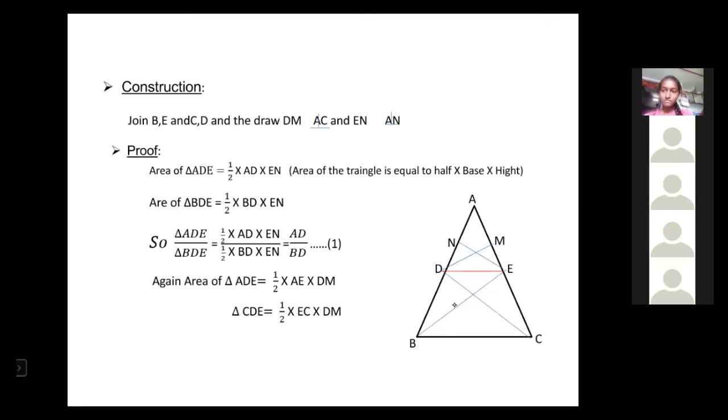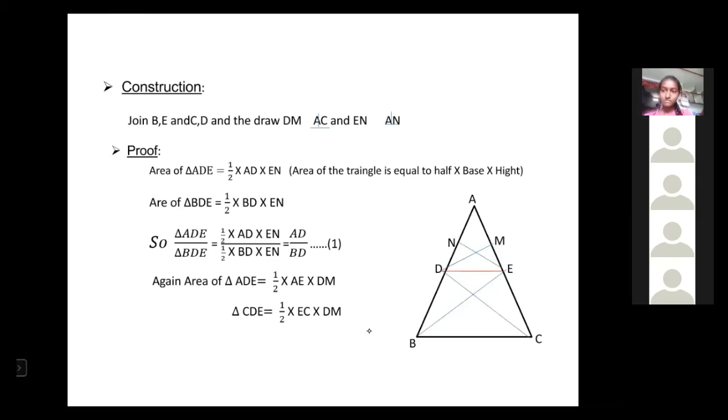The perpendicular is drawn from E on AB. It is the perpendicular EN. EN is the perpendicular on AD and also on BD, because EN is perpendicular on AB. So automatically it is on AD and also on BD.